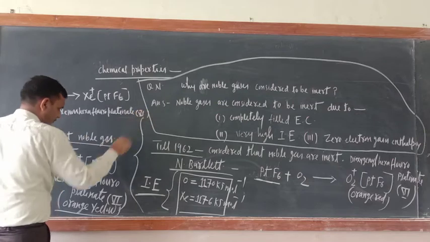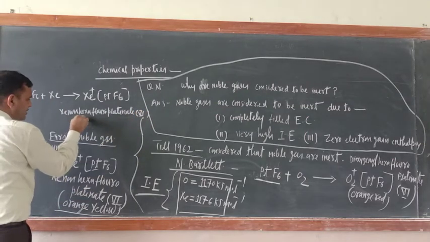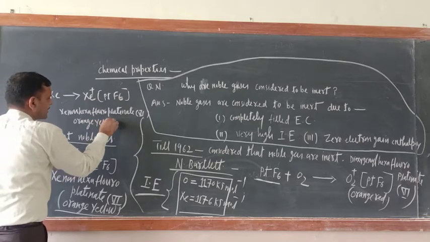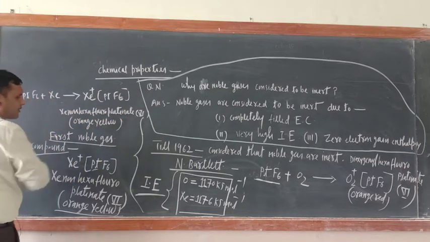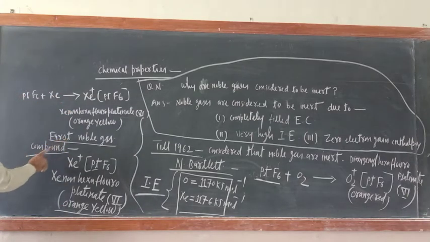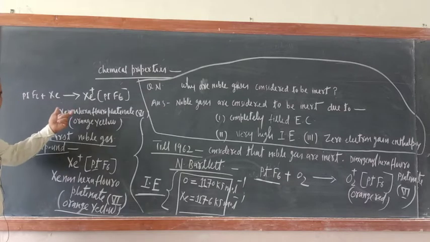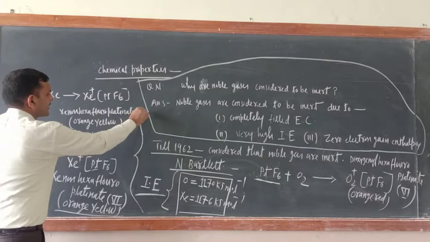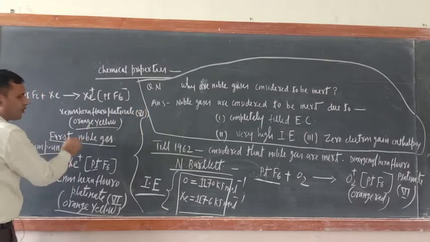What color compound? An orange-yellow compound he got. So this was the first noble gas compound, the first synthesized noble gas compound, xenon hexafluoroplatinate, an orange-yellow compound.